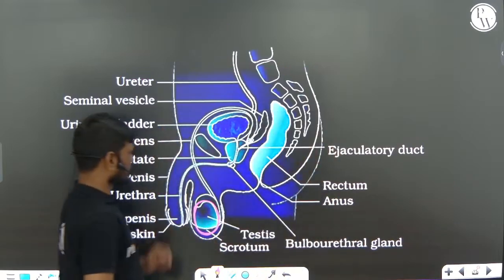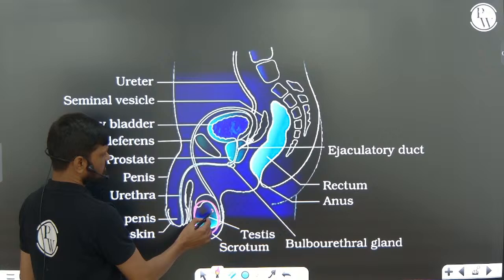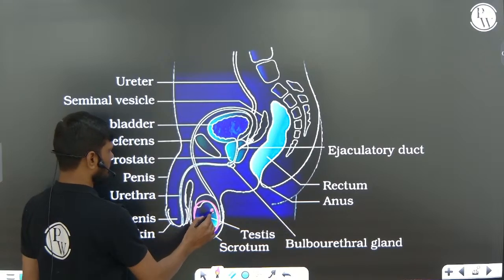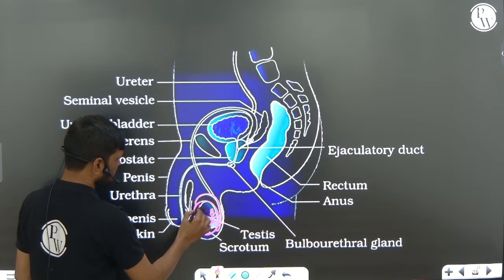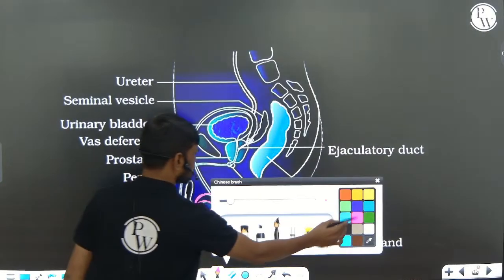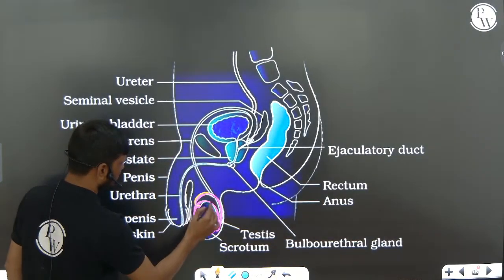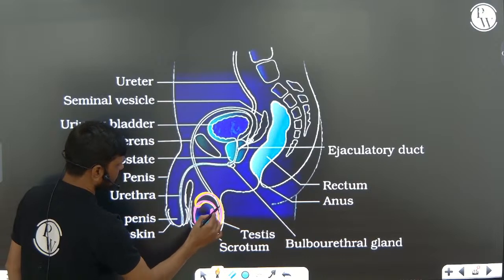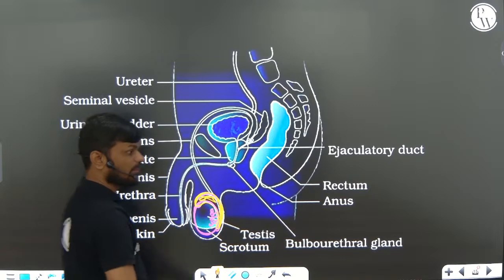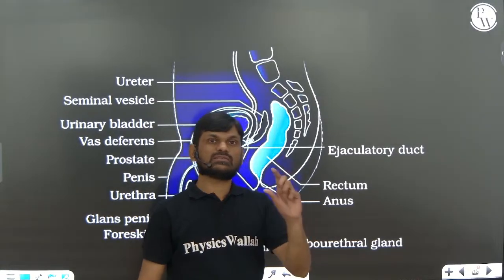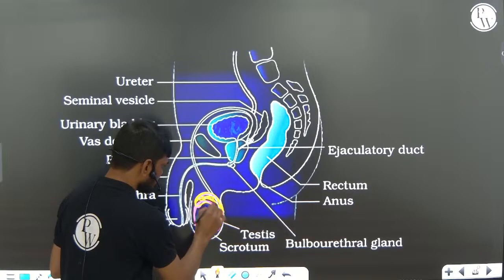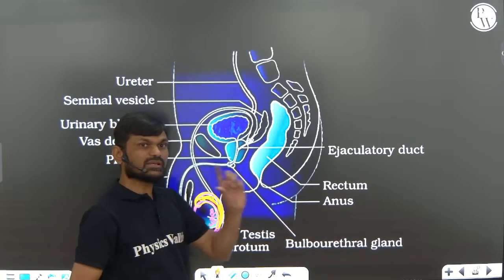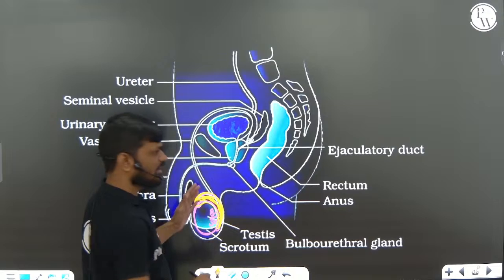Now you can see the sperms which are produced in seminiferous tubule enter into rete testis, vasa efferentia. Vasa efferentia open into epididymis. This is epididymis, yellow color. Epididymis is present on the posterior surface of the testis. Very, very important. This is the posterior surface. The posterior surface of testis contains epididymis.